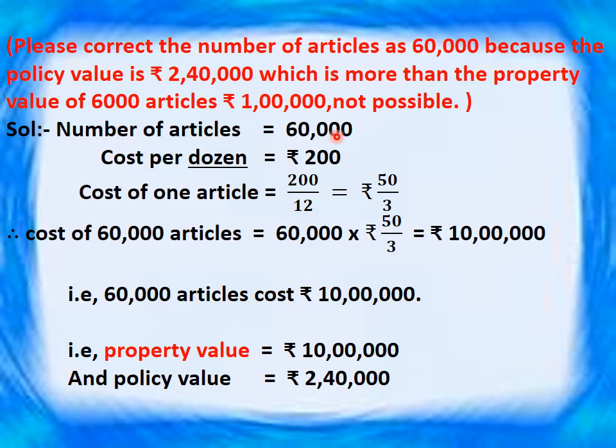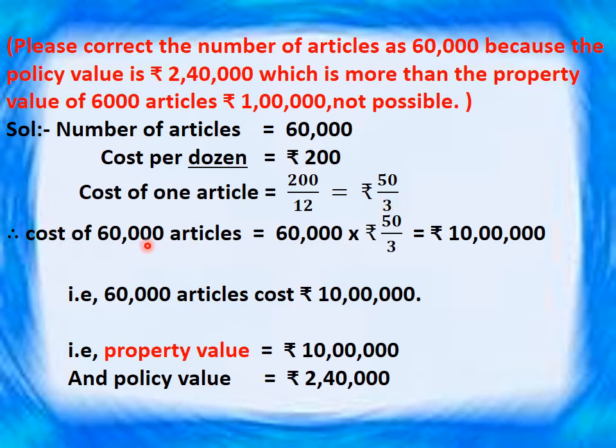Okay, now we'll continue this way. Number of articles 60,000, cost per dozen rupees 200. Per dozen means 12. That is cost of 12 articles is rupees 200. So we will get cost of one article as 200 upon 12 is equal to rupees 50 upon 3. You can calculate this way, otherwise you can calculate the decimal value also. No problem.